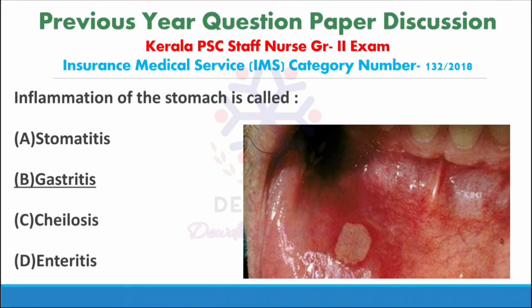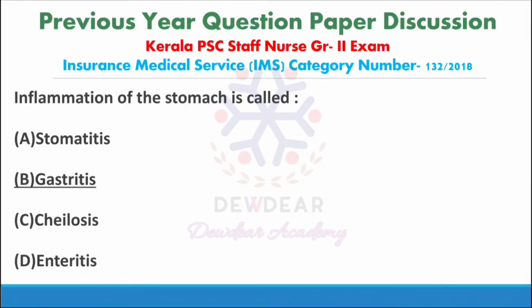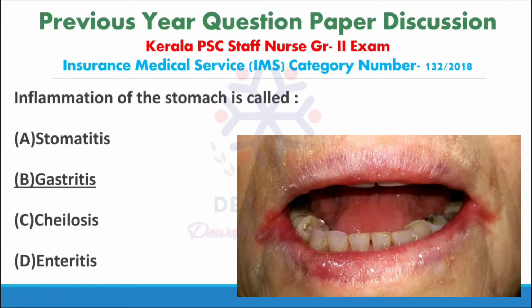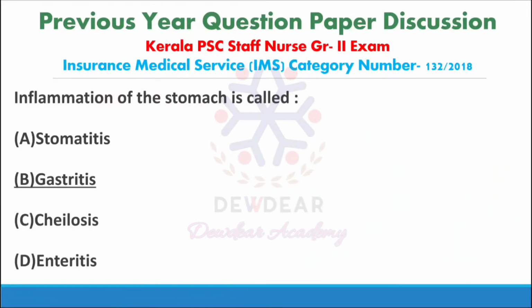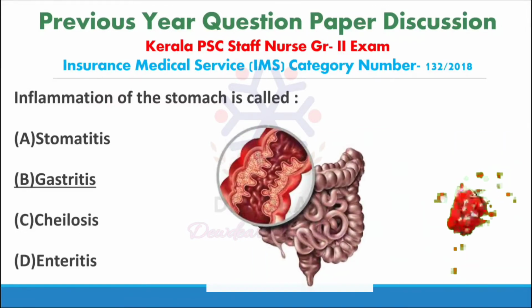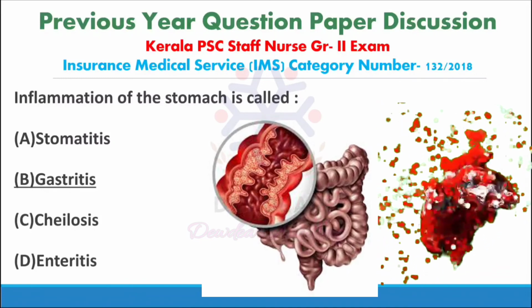Gastritis is the inflammation of stomach, and chelosis is the cracking and ulceration of lips and angles of mouth. Enteritis is the inflammation of the small intestine. Next question.